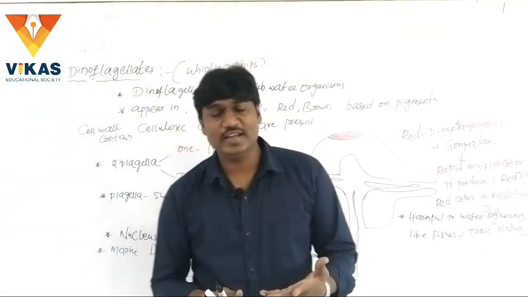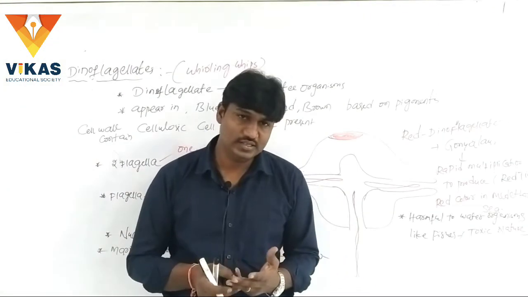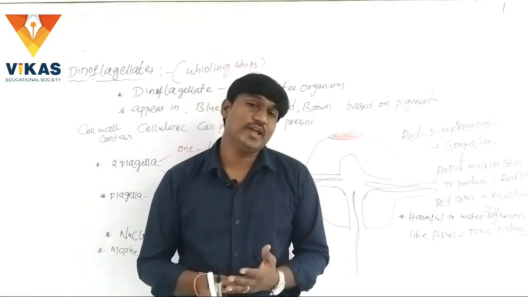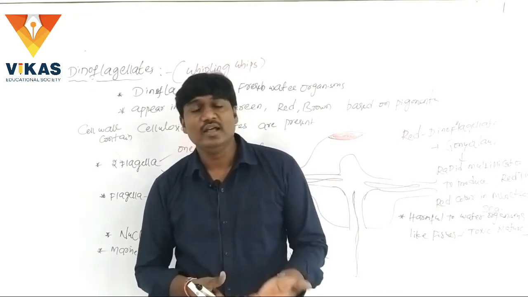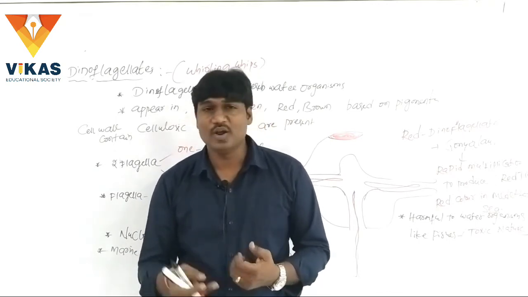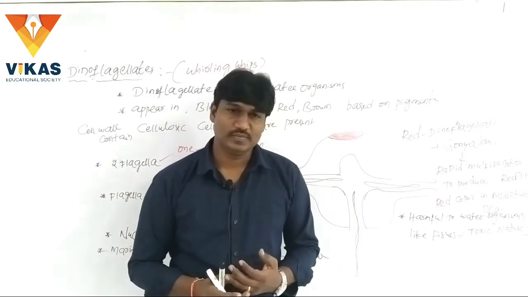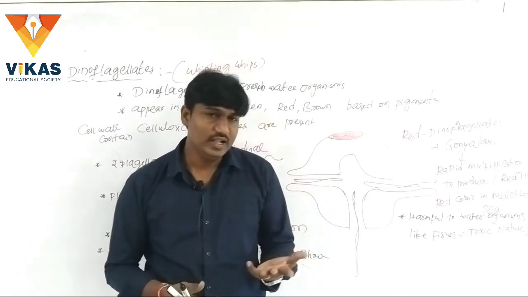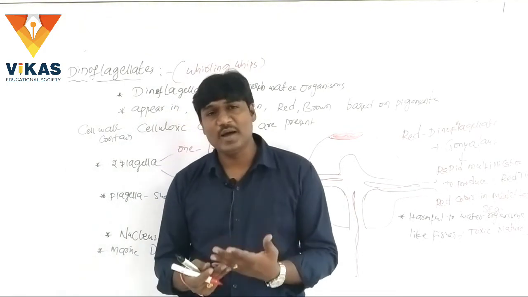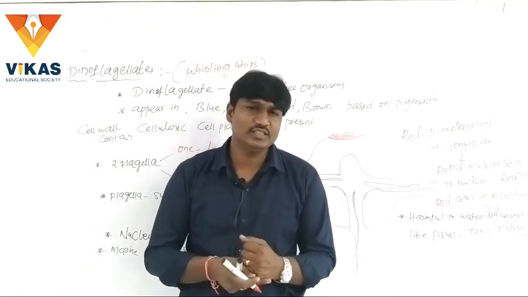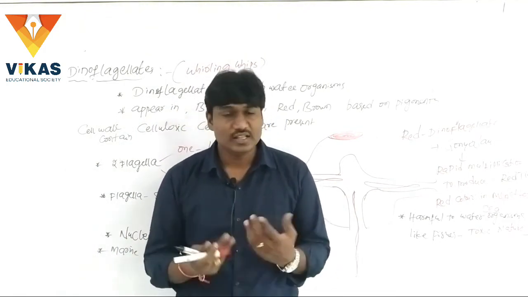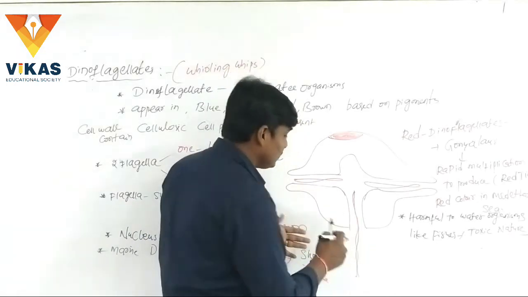And what are the main characteristic features of the dinoflagellates? They can appear red, green, yellow and also brown in color based on the pigments present in the organisms. The cell wall is made up of cellulosic cell plates.